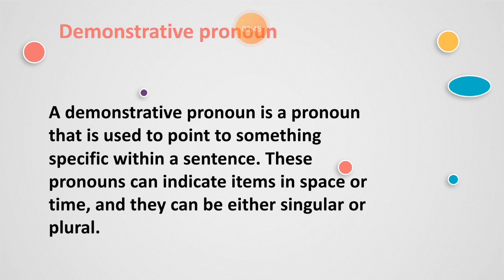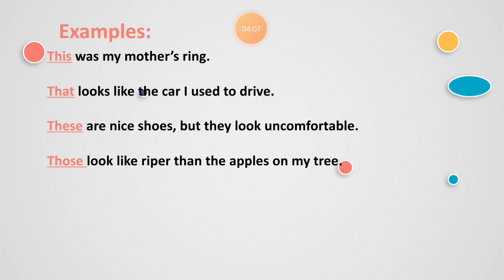So next is the demonstrative pronoun. Demonstrative means something to demonstrate or to point out. So here, a demonstrative pronoun is a pronoun that is used to point to something specific within a sentence. These pronouns can indicate items in space or time. They can be either singular or plural. You can see the examples.